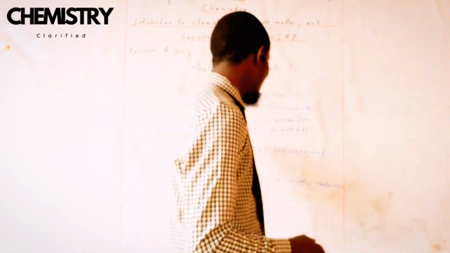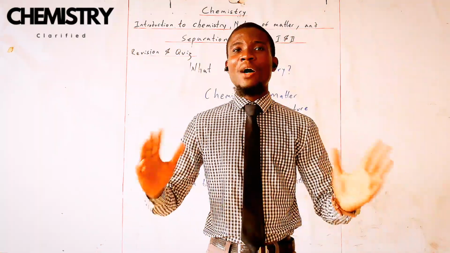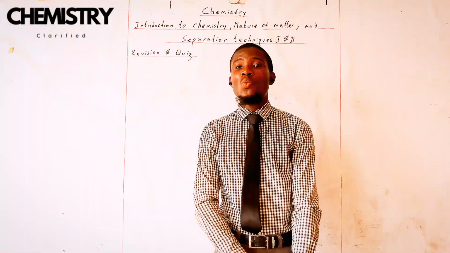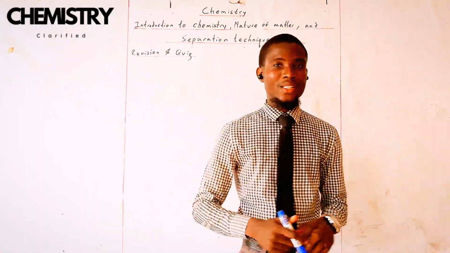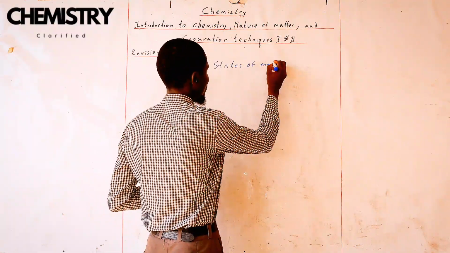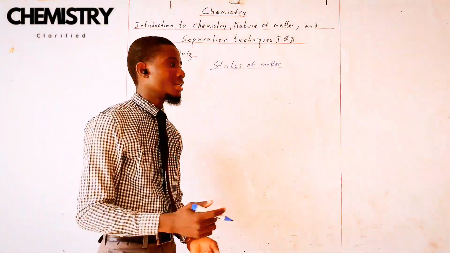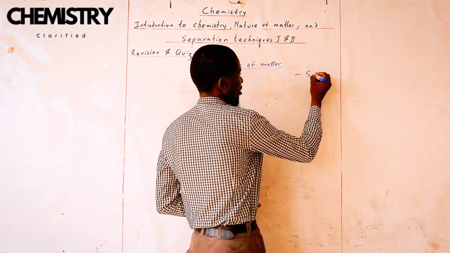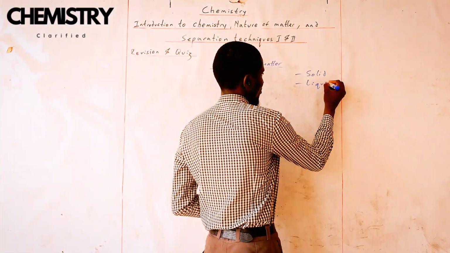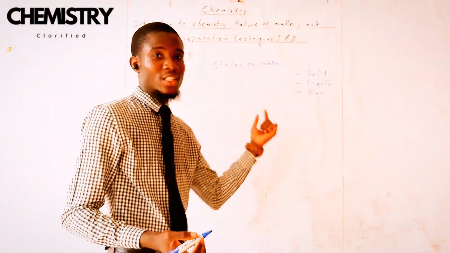Now, we have talked about matter, we have talked about mass, and we have talked about chemistry. Now, let's talk about matter in more detail. As you might have guessed, there is no way we can talk about matter without talking about the states of matter. I hope every one of us can tell the three most common states of matter. We have solid, right? We have liquid, and then we have gas. These are the three most common states of matter.